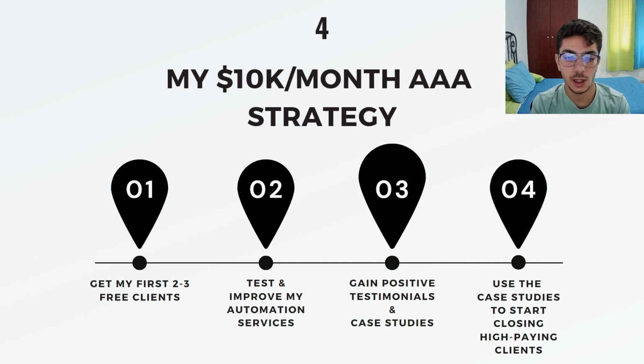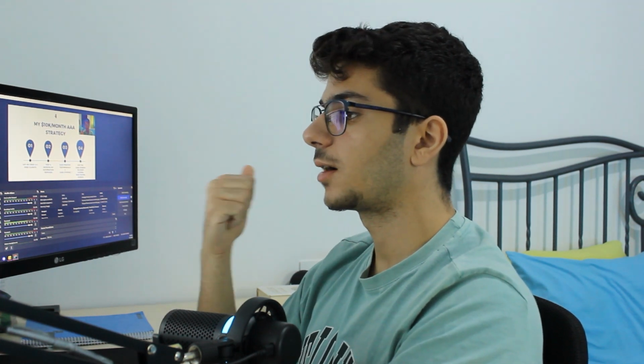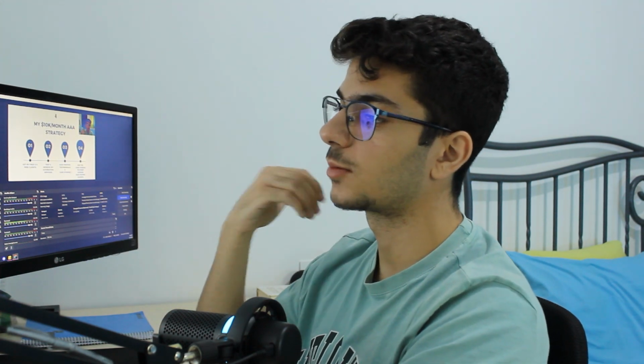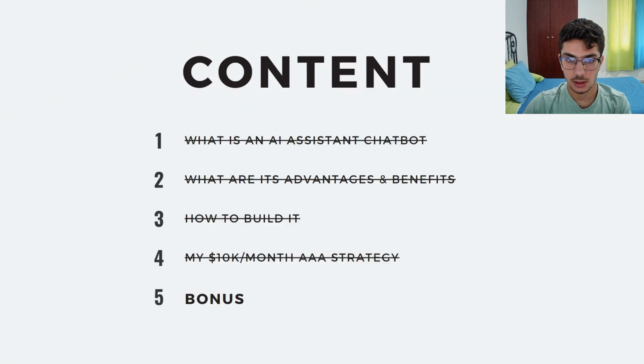And after I've done that, then I can gain positive testimonials and case studies. And when I have these testimonials and case studies, then I can use them to start closing high paying clients. So at this point, I would have the confidence in my services, and I would have improved and advanced services, and I can also have the case studies that are proof that those services are working, and that way I can do more sales and people can really trust me. Okay, so this is the strategy. In the short term, it is a sacrifice, so I'm sacrificing gaining money, but in the long term it will get me to 10k. All right, so yeah, this is it.